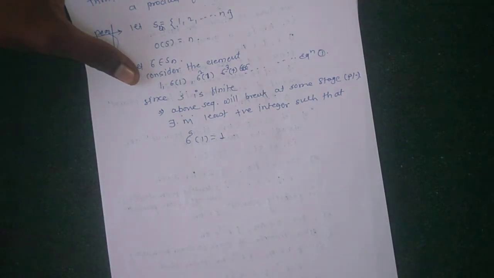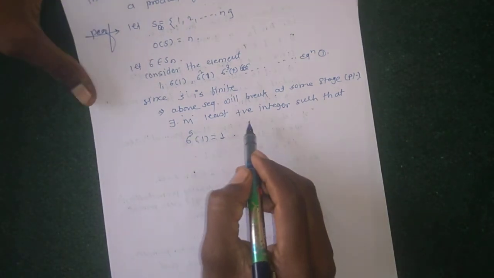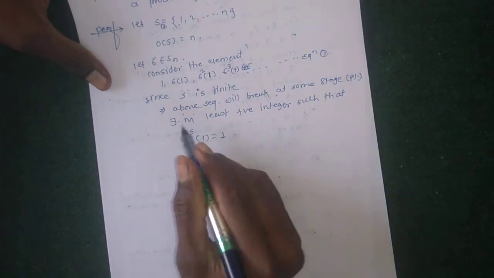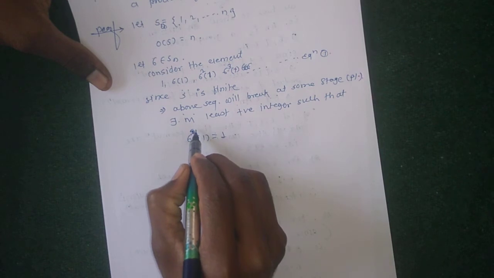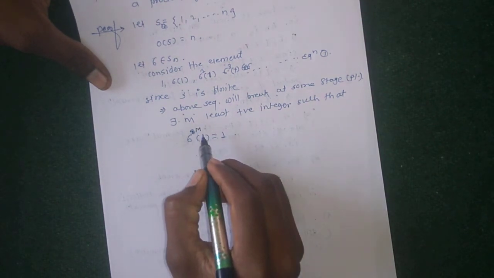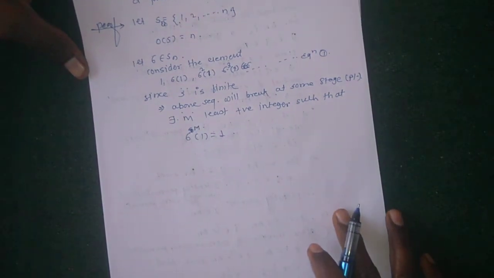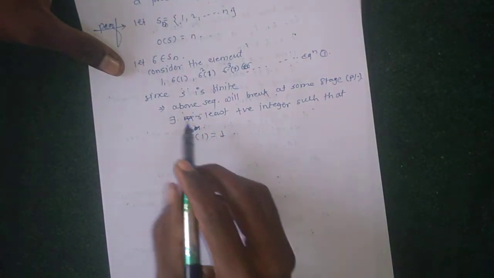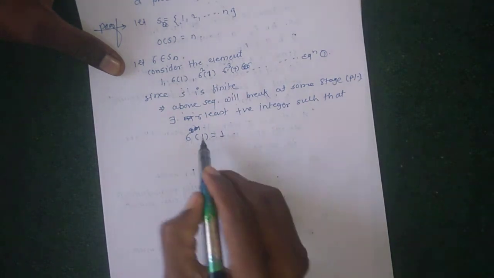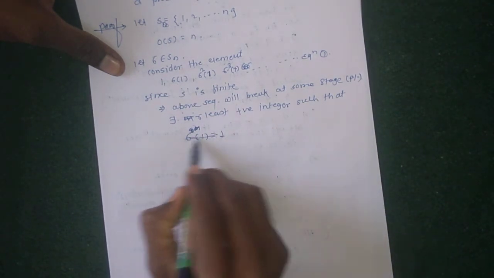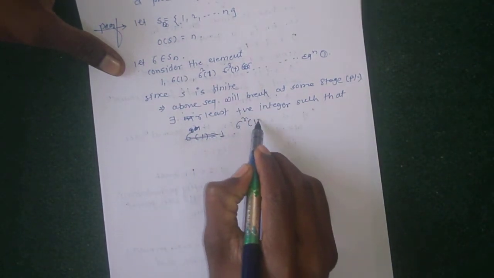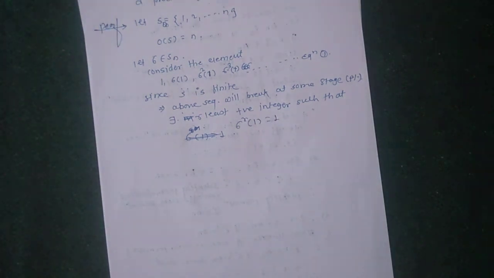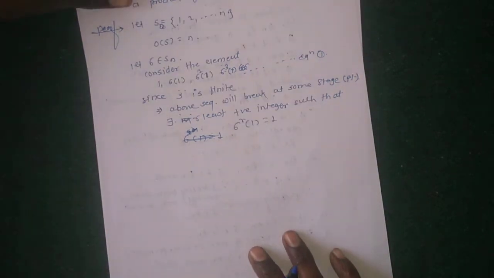Okay, so there exists m, the least integer such that... Okay, so in the above sequence, suppose that r is the least positive integer such that sigma raised to r of 1 equals 1. Okay, sigma of r raised to 1 equal to 1.